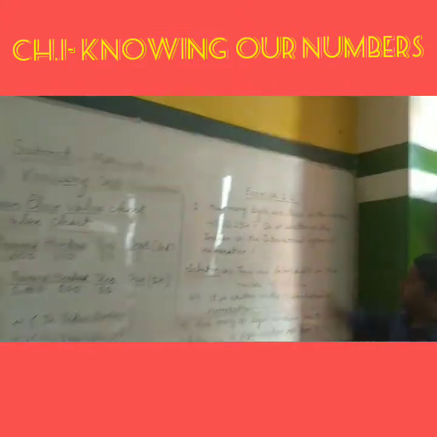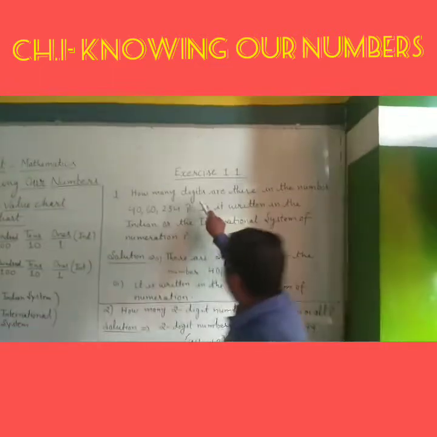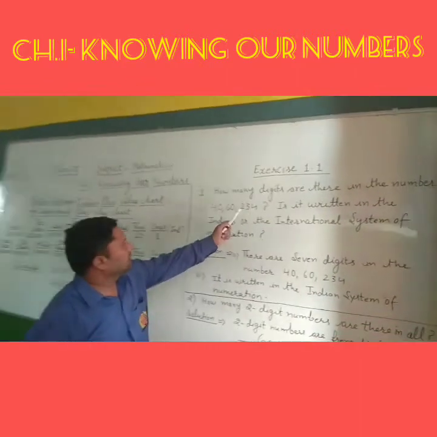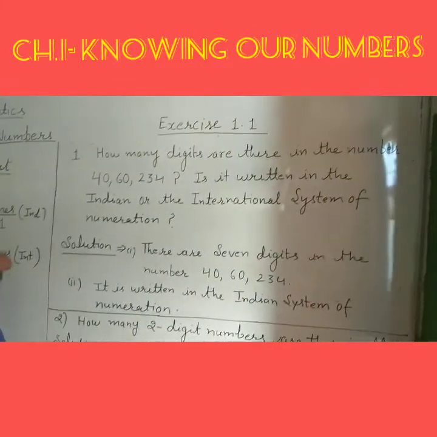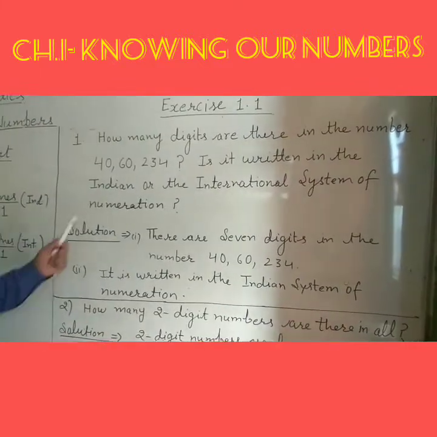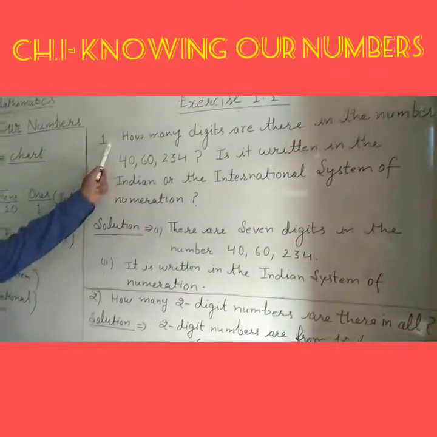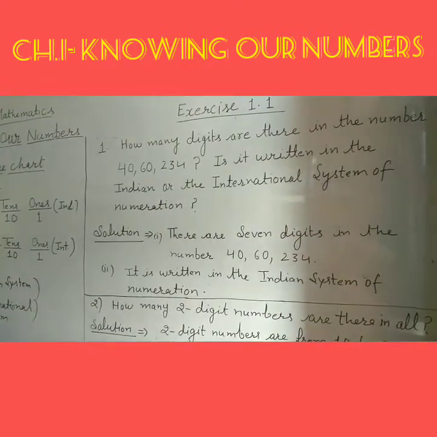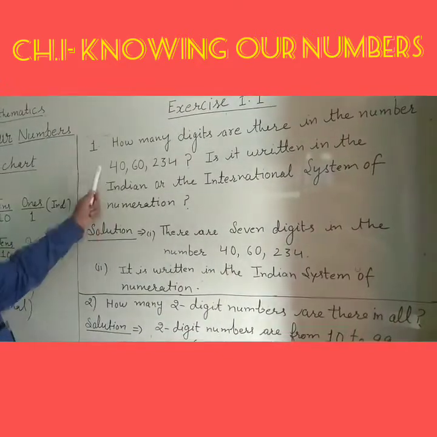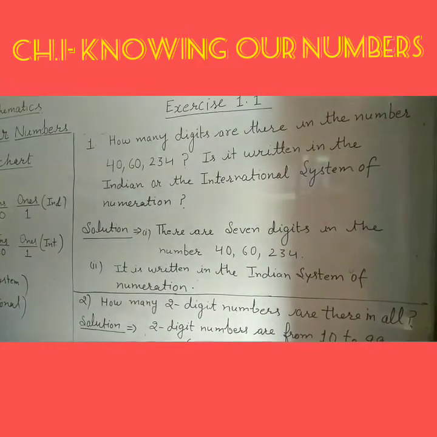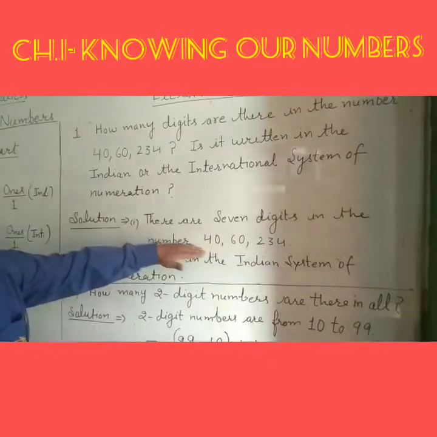Let's solve exercise 1.1. The first question is, how many digits are there in the number 40,60,234? Is it written in the Indian or the international system of numeration? Dear student, did you understand the meaning of this statement properly? It's a very simple question. First you are asked how many digits are in this number, so count the number of digits.